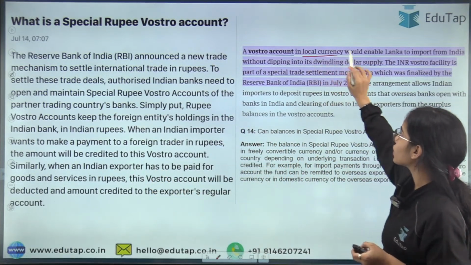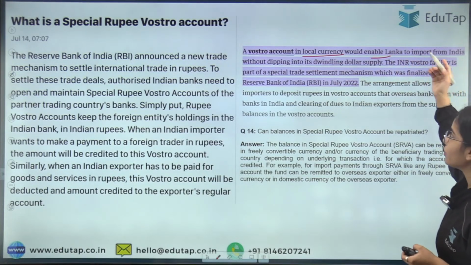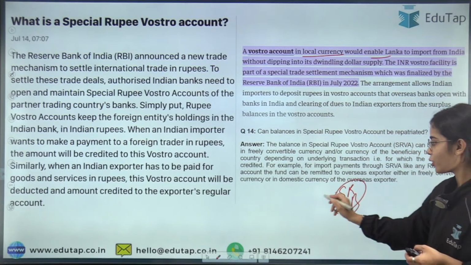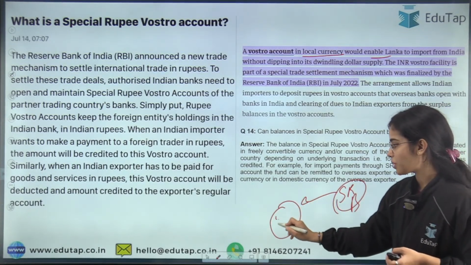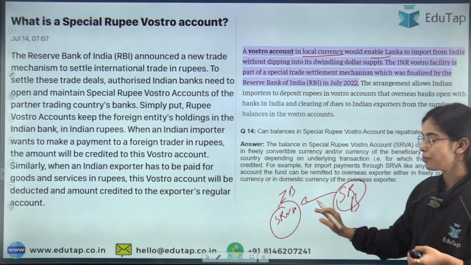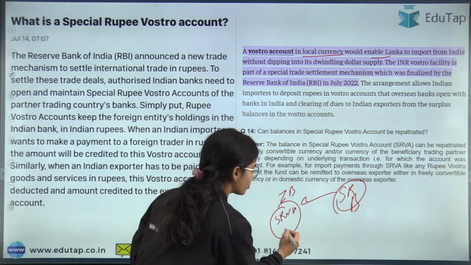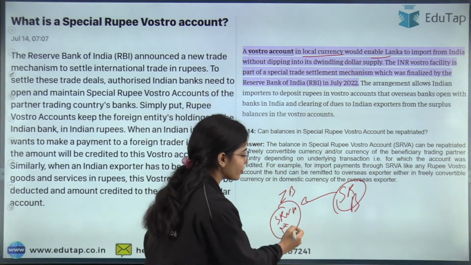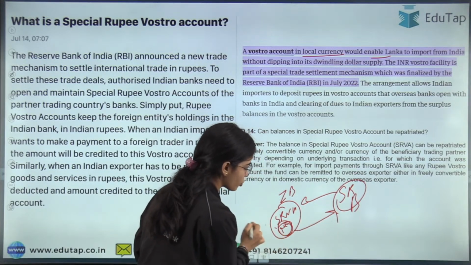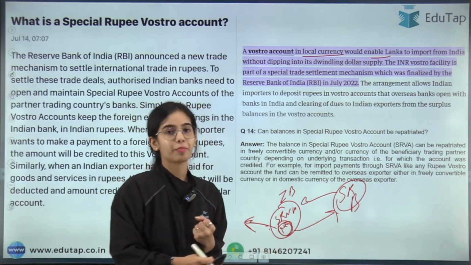A Vostro account in local currency would enable this. Take the example of Sri Lanka and India: the Sri Lankan bank can open a special rupee Vostro account with an Indian bank. If we are importing something from Sri Lanka, we pay in rupees, and when we are exporting to Sri Lanka, Sri Lanka can use these rupees to pay our traders. So this is trade that is happening in rupees.